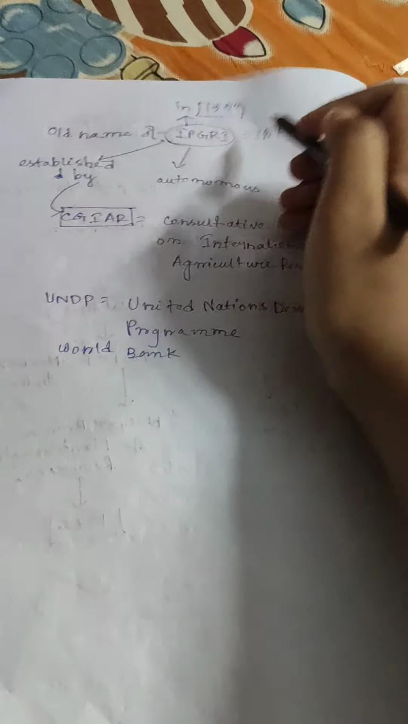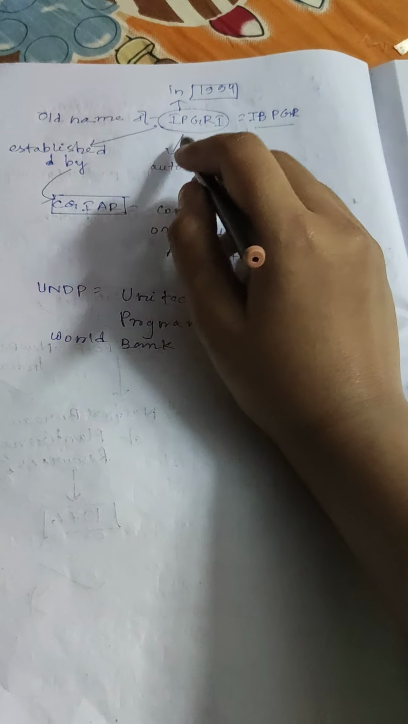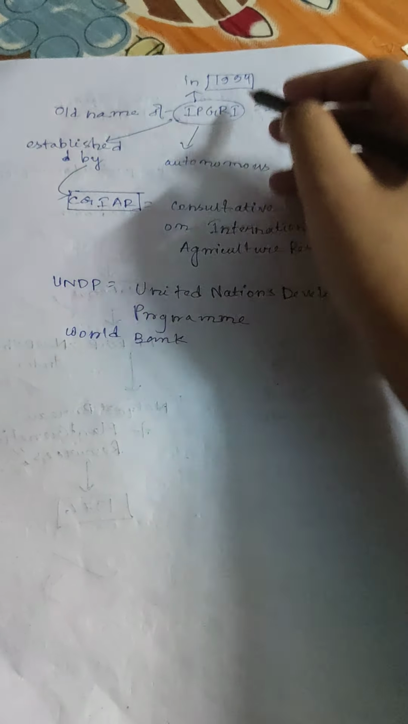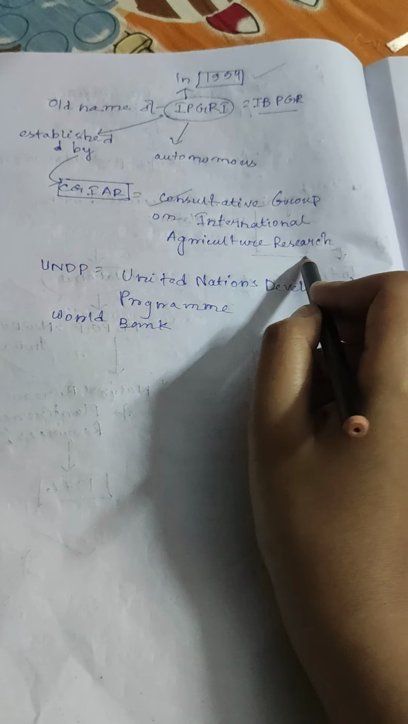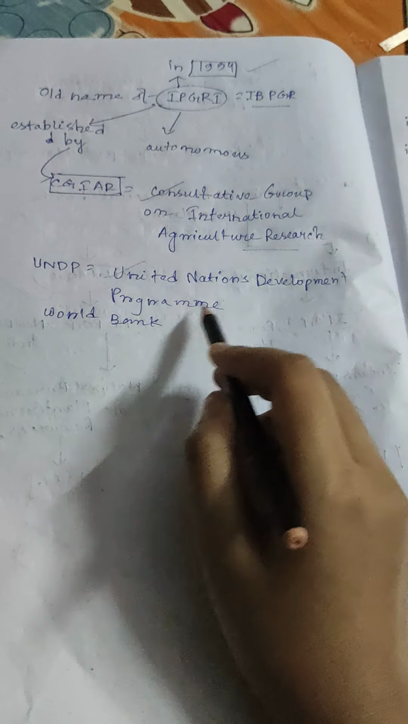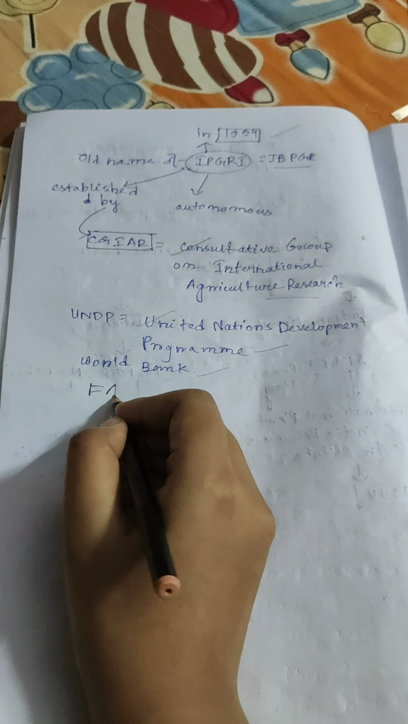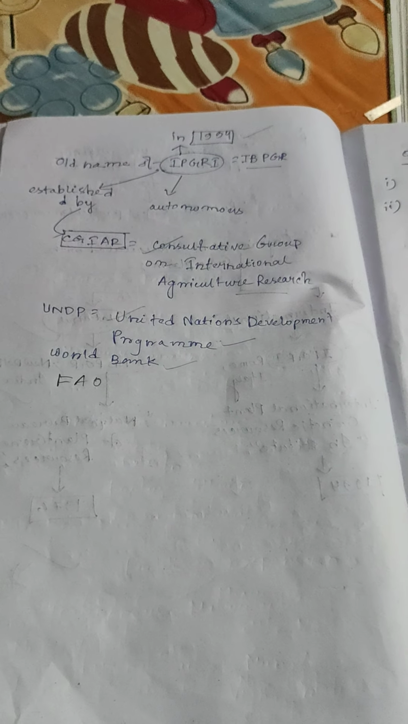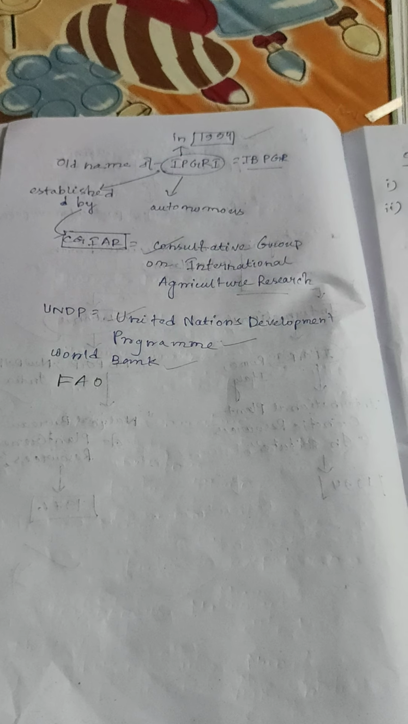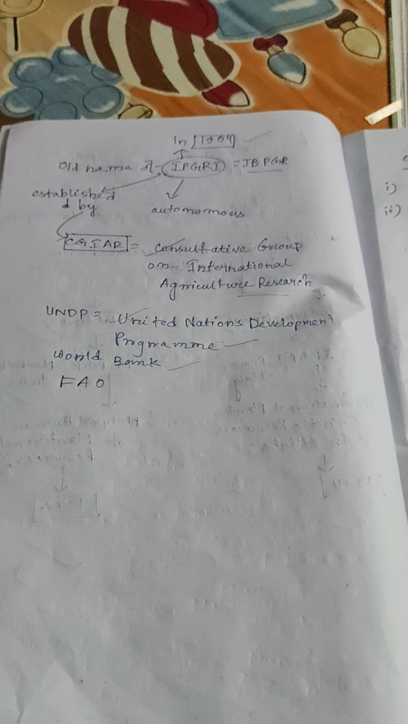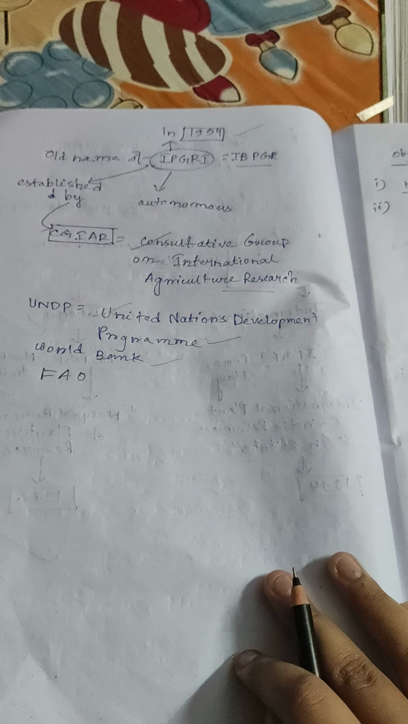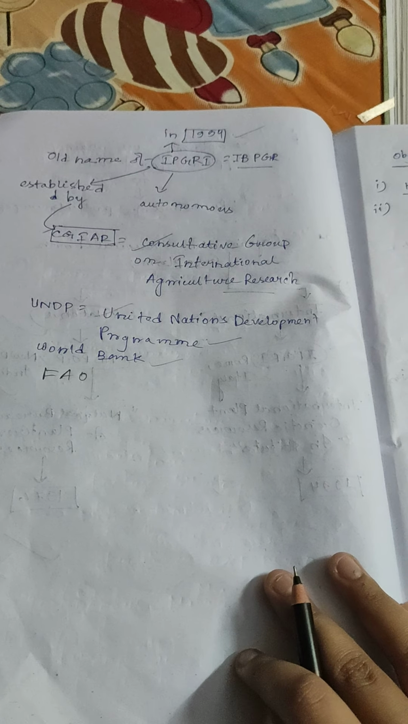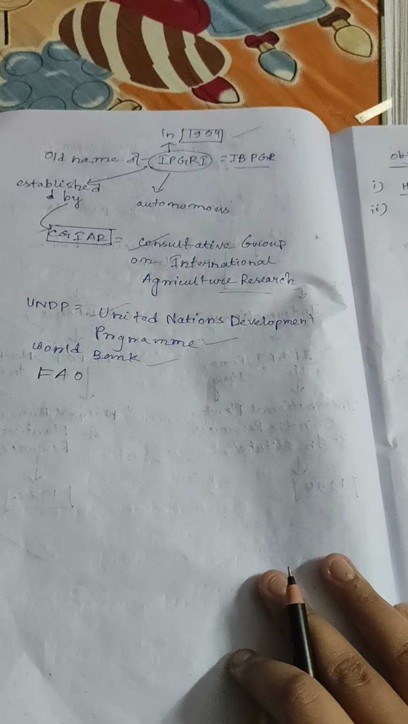The old name of IPGRI is IBPGR. IPGRI was established by CGIAR in 1994. CGIAR full form: Consultative Group on International Agricultural Research. UNDP full form: United Nations Development Programme, World Bank, and FAO.